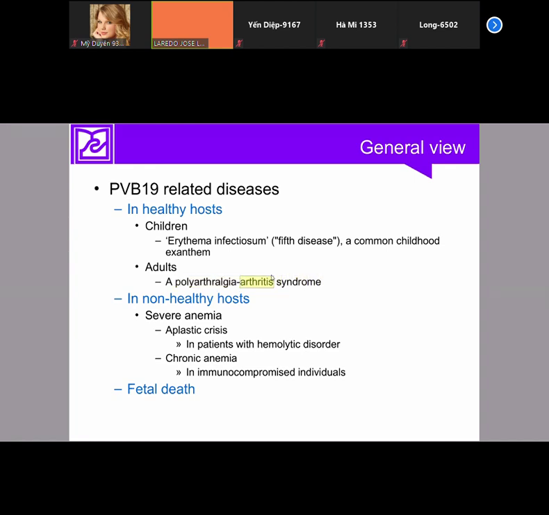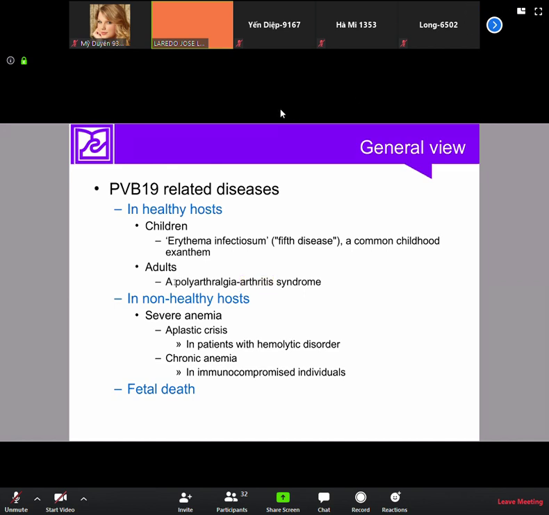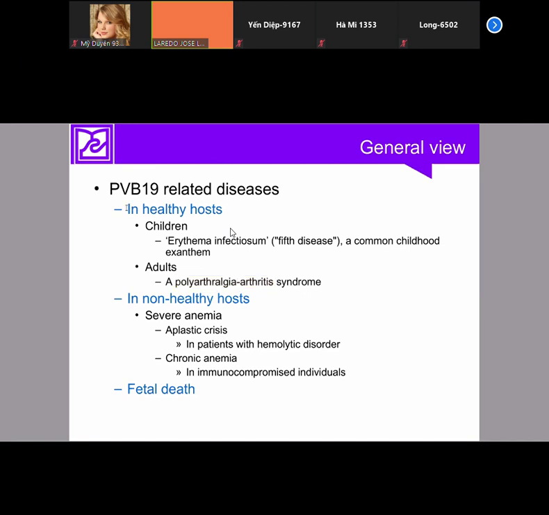Arthritis means inflammation of the joints. Polyarthralgia means, poly in Greek means many. Arthralgia means joint pain. So this is the syndrome that we find in adults, but this is also very mild. So in healthy hosts, parvovirus B19 is not a problem.